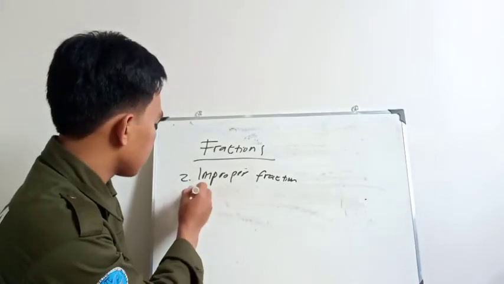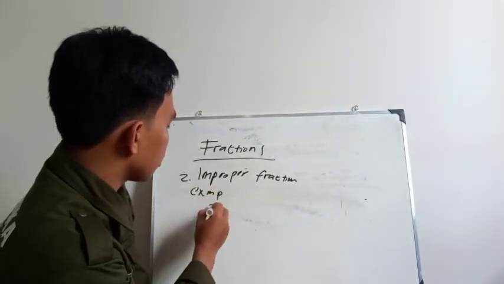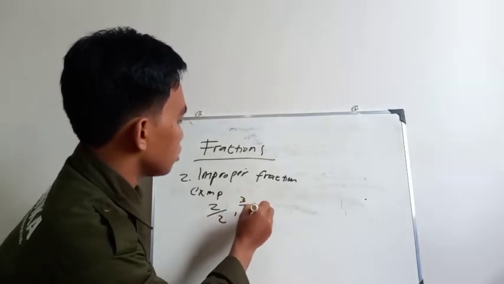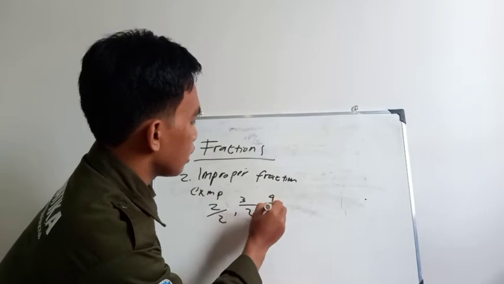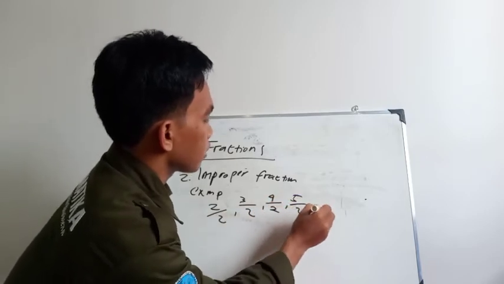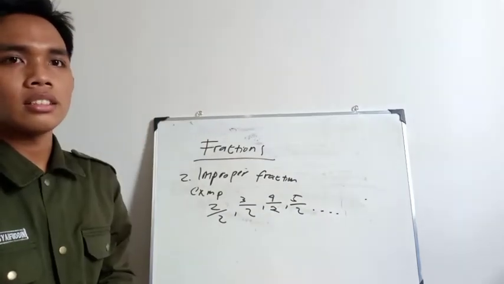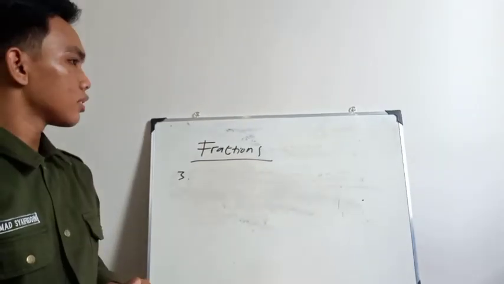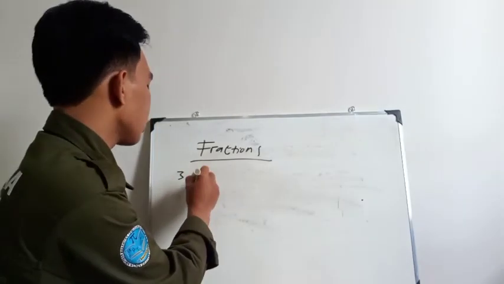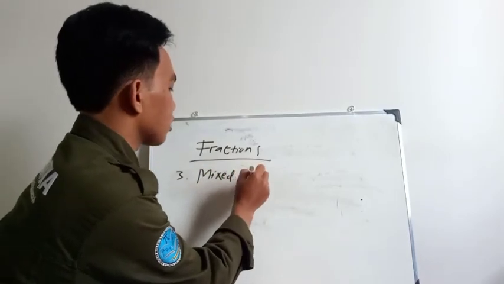Examples: 2 by 2, 3 by 2, 4 by 2, 5 by 2, etc. The third type of fraction is the mixed fraction.